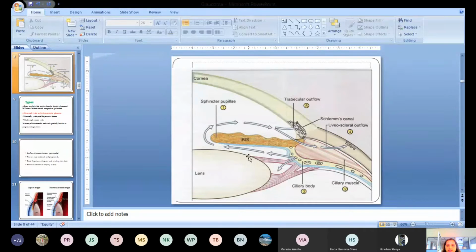So you can see here in the very clear diagram, the aqueous humor is synthesized over here and passes this way between the iris and the lens, and finally reaches the anterior chamber, and it follows two pathways, either the trabecular outflow or the uveoscleral outflow. So 90% pass through the trabecular outflow, the trabecular meshwork, and only 10% pass through the uveoscleral pathway.